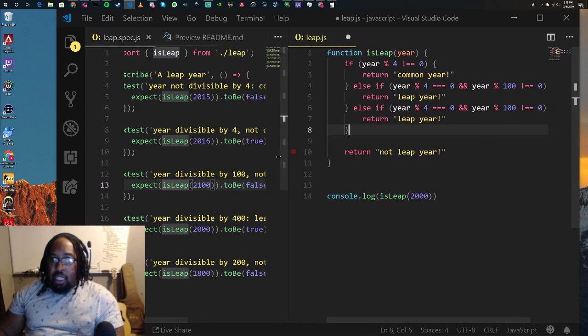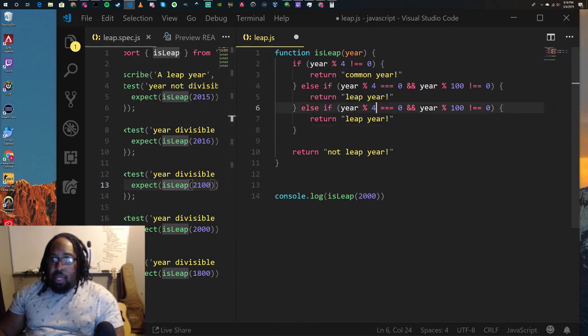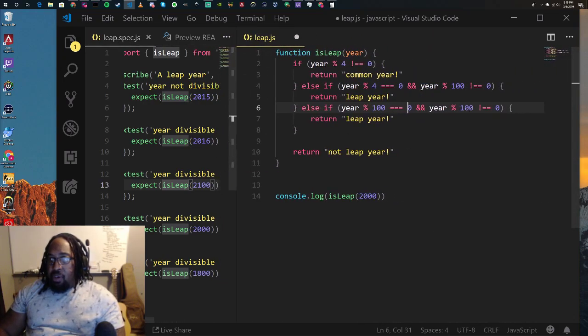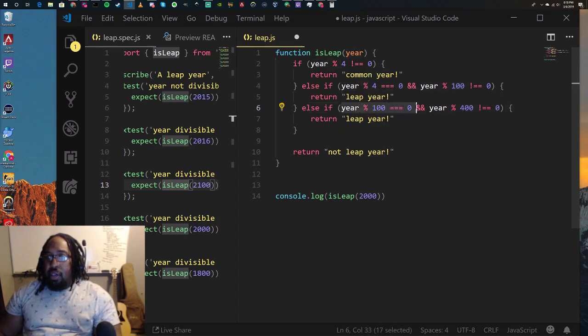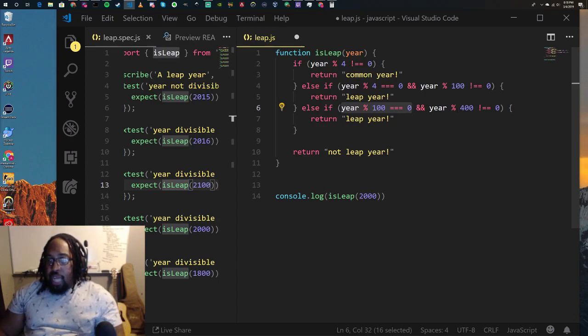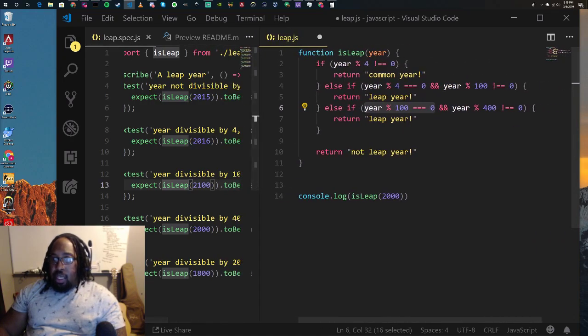If it is divisible by 100, we'll start with that. So if year divided by 100 equals 0, and it's not divisible by 400. All we got to do is change this to 4 and leave that in there. So that says, as long as year modulo 100 equals 0 and year modulo 400 is not equal to 0, then it's a common year. So let's change this to common year.